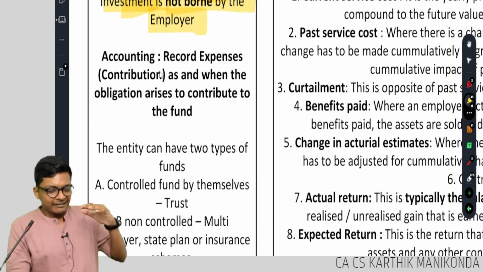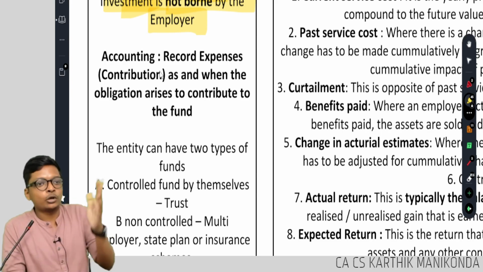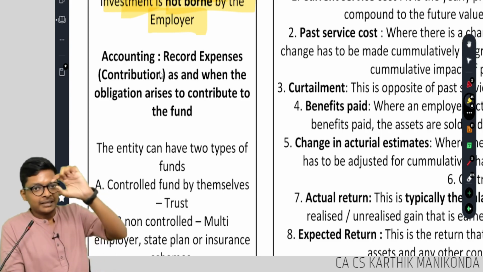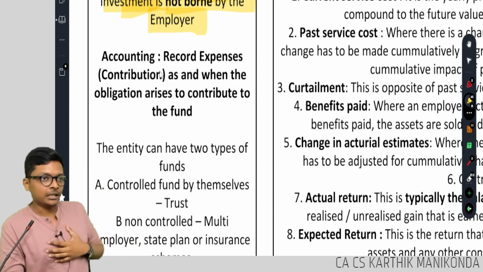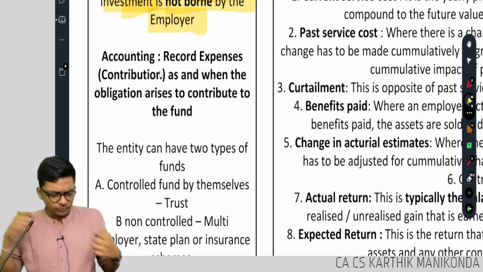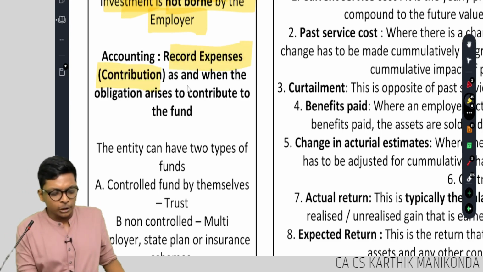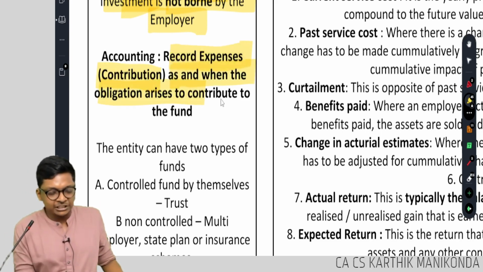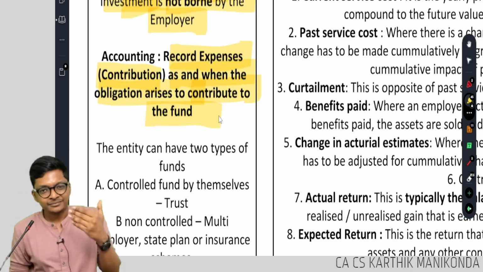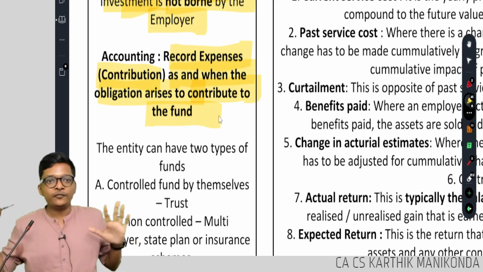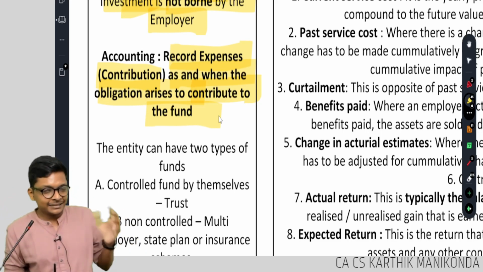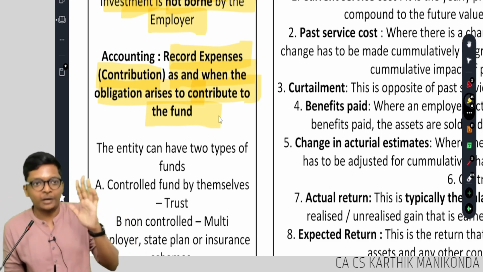Accounting: whenever you contribute, account it as debit expense, credit bank, that's it. Every month I will contribute. Record the expense, contribution, as and when the obligation arises, debit PF expense account, credit bank. Are you following, guys? That's it. This is defined contribution, it is not complex.